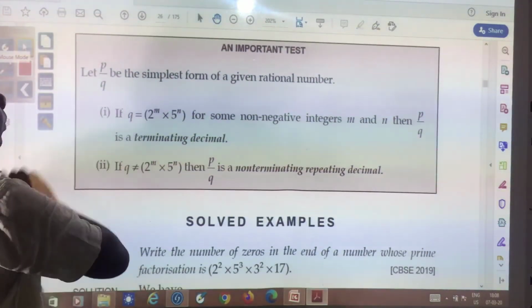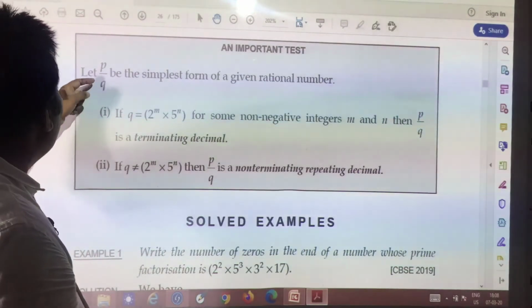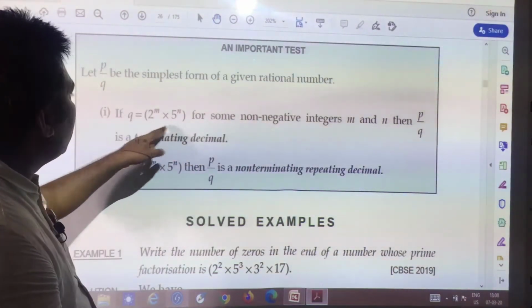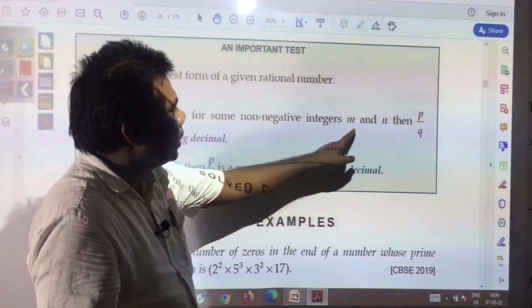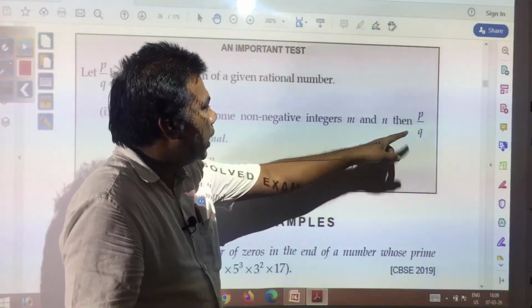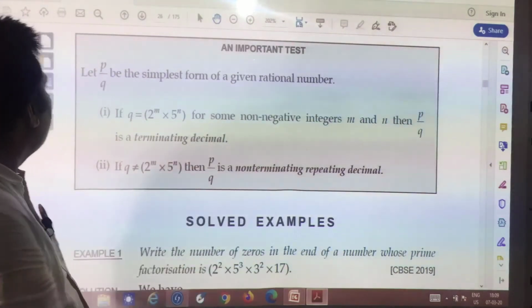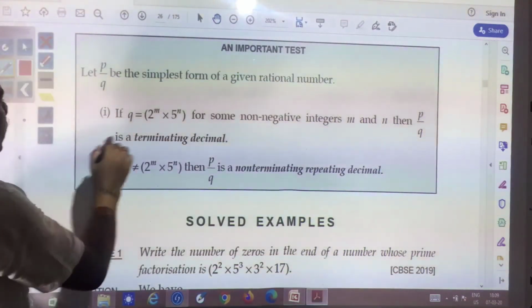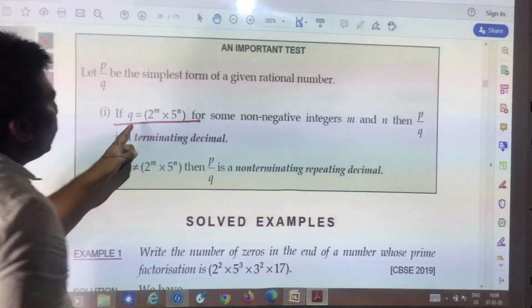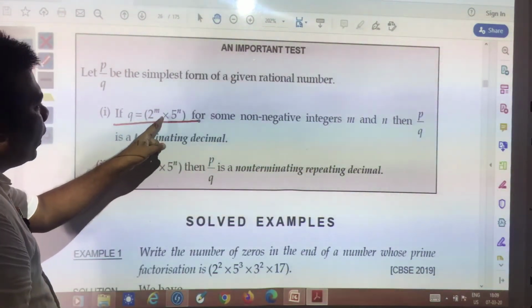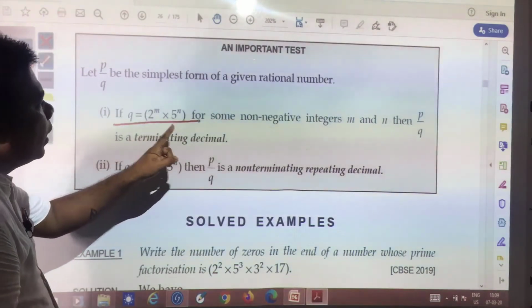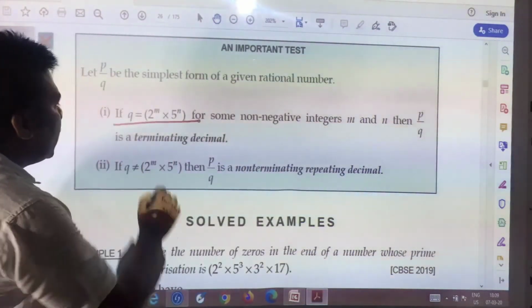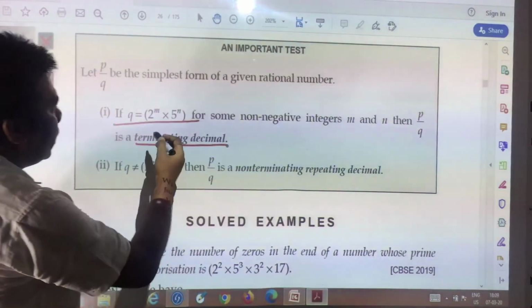Then you have an important test. Let p by q be the simplest form of a given rational number. If q is equal to this for some non-negative integers m and n, then p by q is a terminating decimal. Again and again it is being written. So you remember this. If q is equal to 2 to the power m into 5 to the power n for some non-negative integers m and n, then p by q is a terminating decimal.